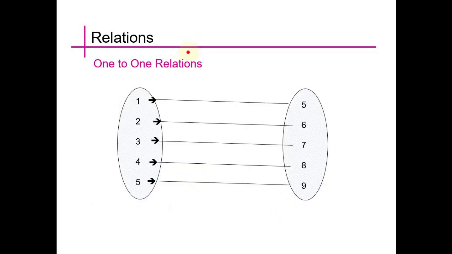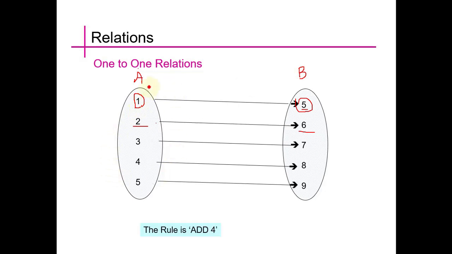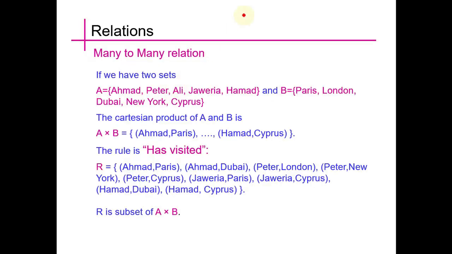Now we study some specific kinds of relations, the one-to-one relations. In these kinds of relations we see that a single element of set A is related to a single element of set B. We can see here that 1 is attached with 5 and 2 is attached with 6. We have seen now that the relation defined above is a one-to-one relation. Now we see the many-to-many relation.